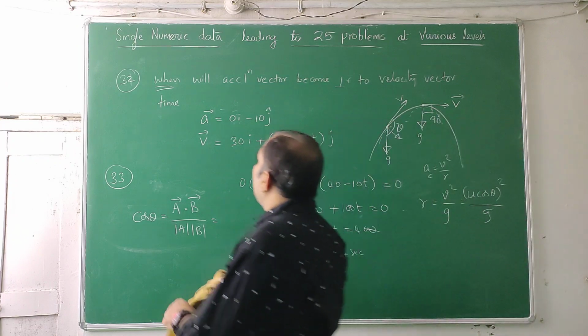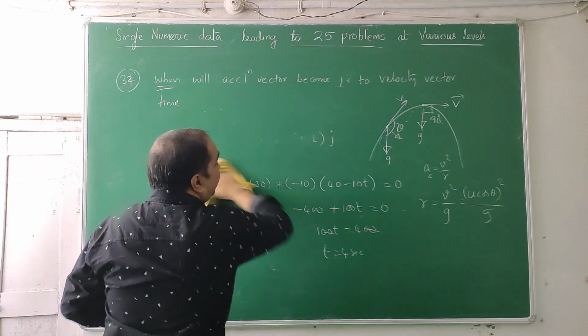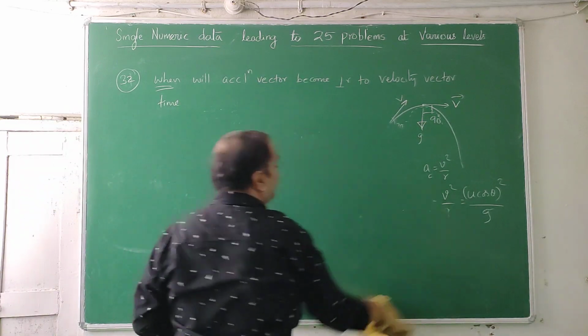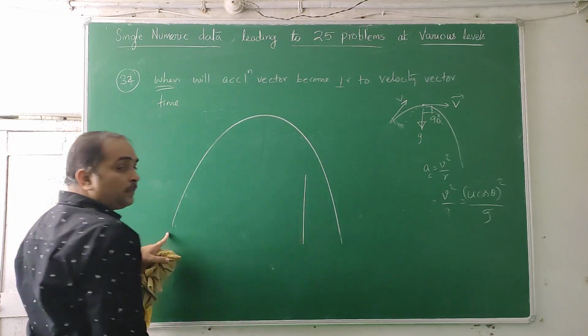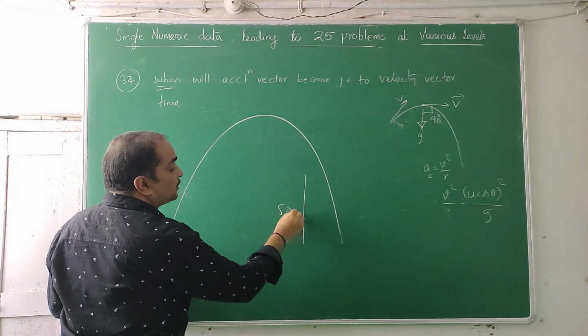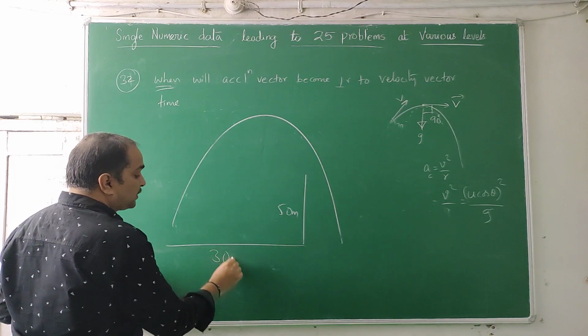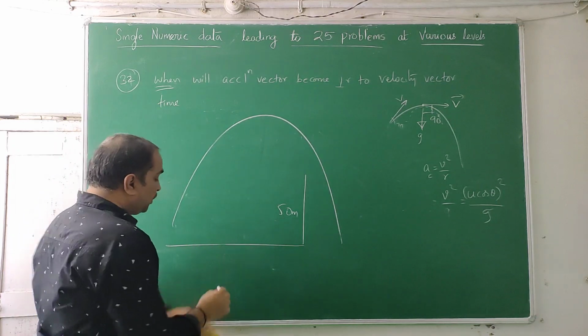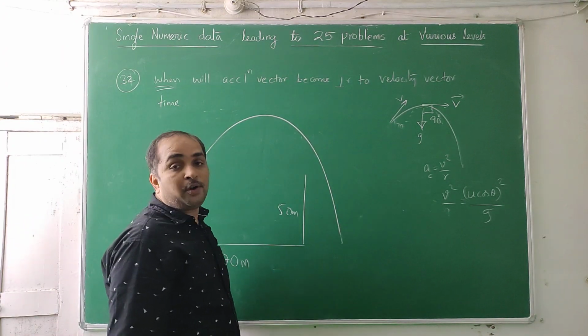Next, 31, 32, 33, 34. Next level questions will be there, very interesting questions I am going to discuss. There is a projectile thrown. There is a wall. The wall height is 50 meters, and this distance they give as 30 meters or 70 meters. Will the projectile hit it or not hit it is the question.